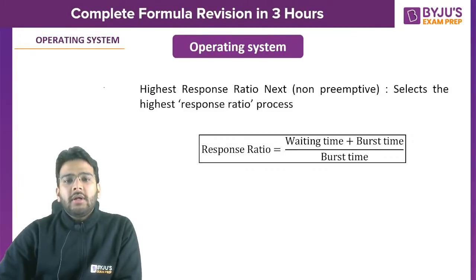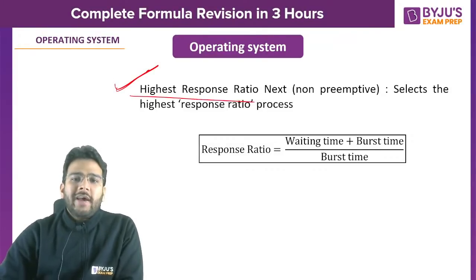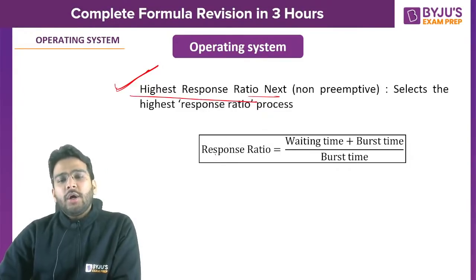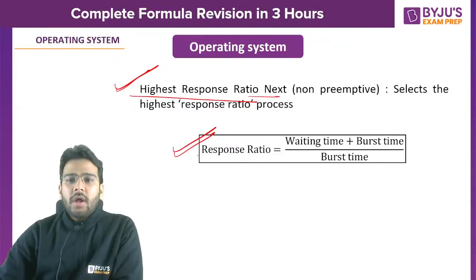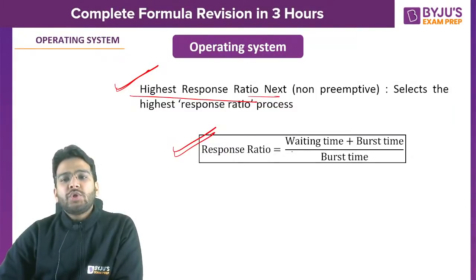Don't worry about it. Now there is one more formula in case of HRRN. That is another non-preemptive CPU scheduling algorithm. So here we calculate the response ratio. How do we calculate the response ratio? That is the waiting time so far.